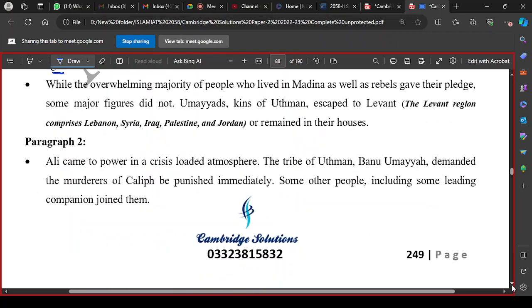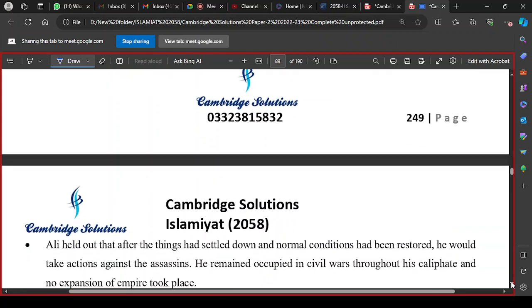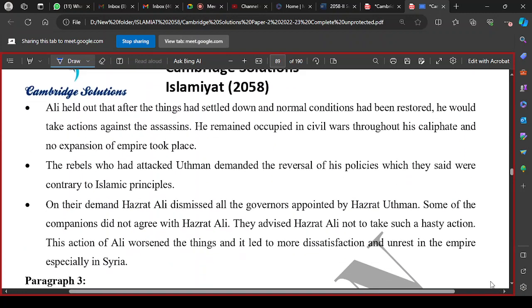But later on, since Ali Razi Allahu anhu had taken charge of the office in a crisis-loaded atmosphere, there were so many crises everywhere. There were people who had killed Hazrat Usman. Hazrat Usman's tribe, Banu Umayyah, started demanding qisas. They demanded that the murderers of the caliph must be punished immediately. Several other people, including the leading companions, joined them. I told you that Aisha, Talha, Zubair, and other senior companions started demanding from Hazrat Ali to take immediate action.